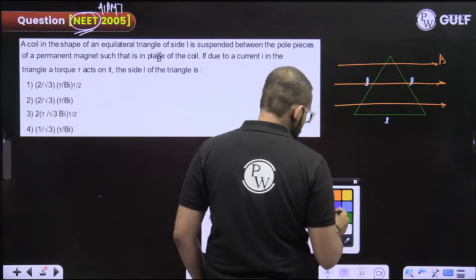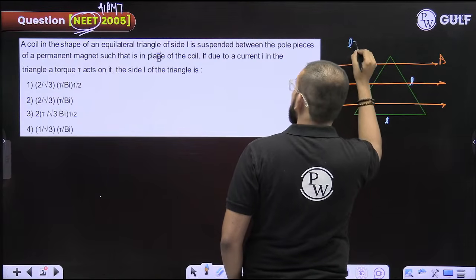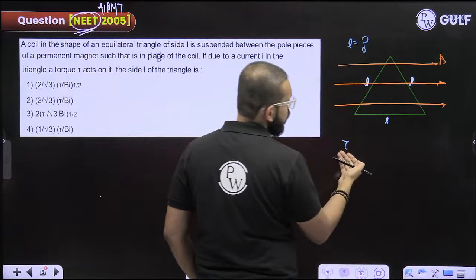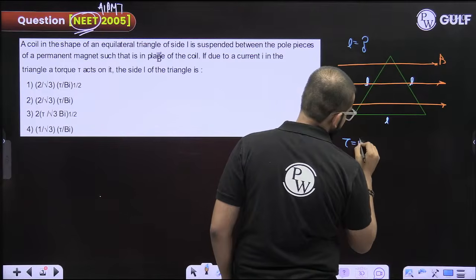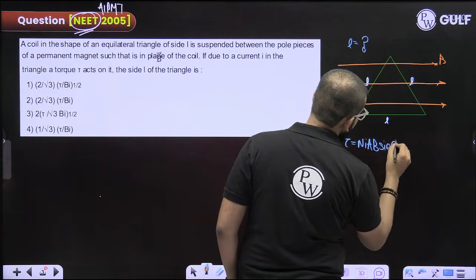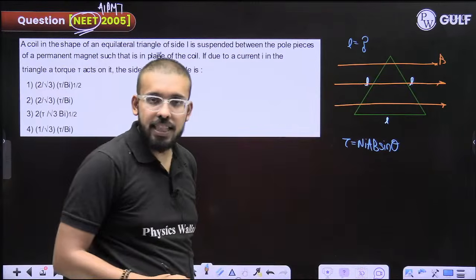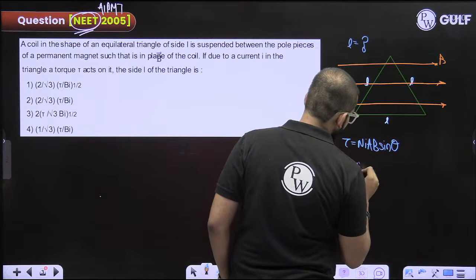And they are saying torque acting on this is given by tau. They are asking what is the length of the triangle. So you need to figure out, write the formula for torque in terms of length. So it is NIAB sin theta. Theta is 90 degrees. Number of turns is 1.